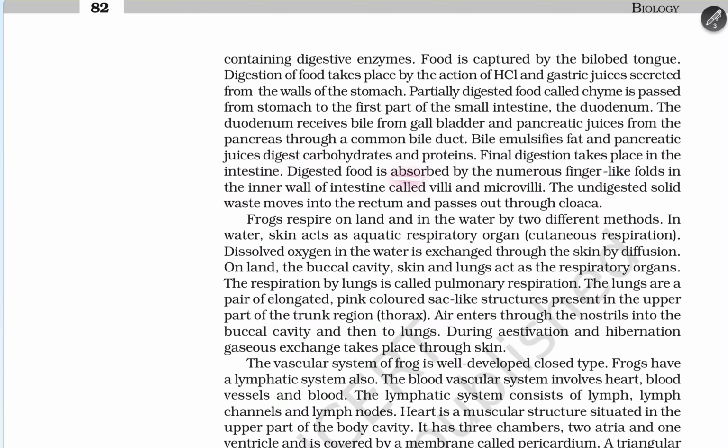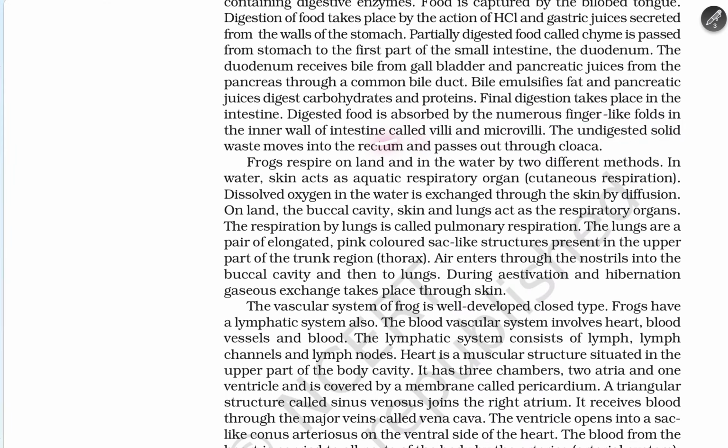The digested food is absorbed by the numerous finger-like folds in the inner walls of the intestine called villi and microvilli. The undigested solid waste moves into the rectum and passes through the cloaca.